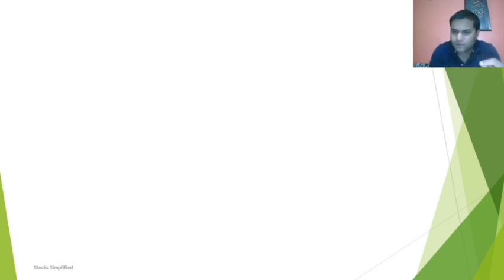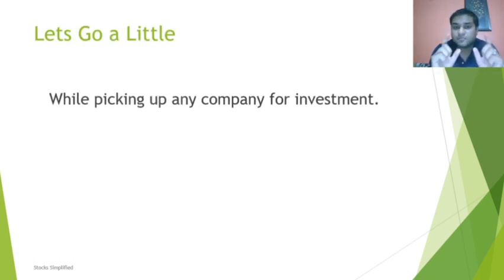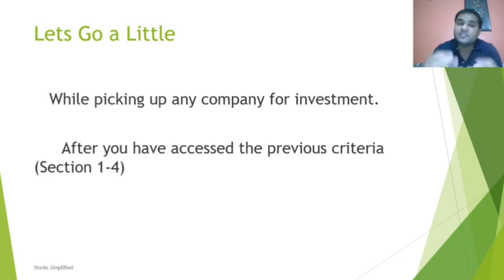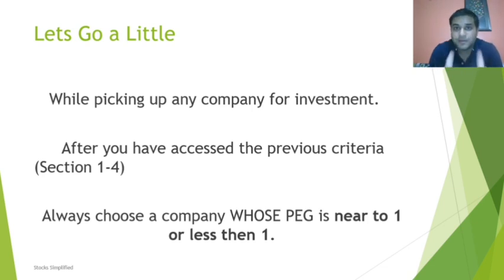Now let's get a little forward. While picking up any company, I specifically wanted to highlight this. While picking up any company for investment, when you have assessed the previous criteria that I have given in my last 4 videos, which I'm not going to reiterate because we have already revised it, always choose companies whose growth is higher and PEG is nearer or less than 1.